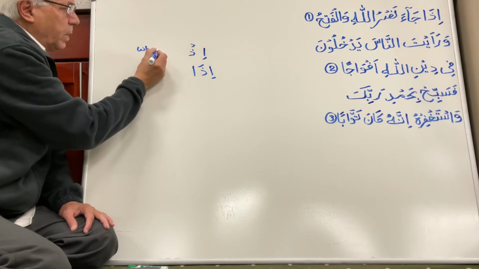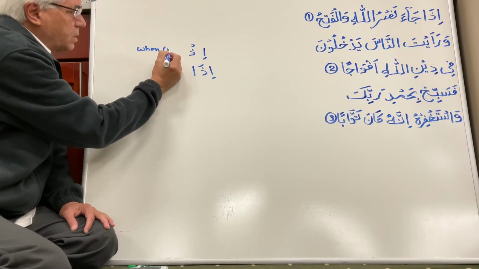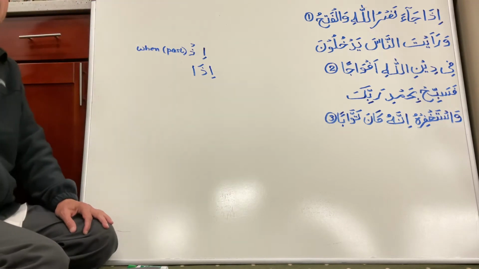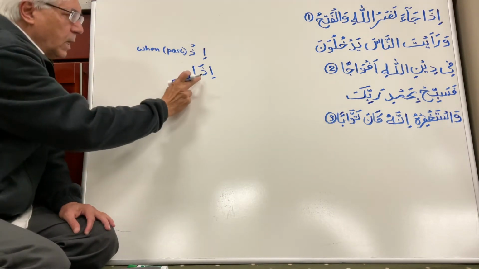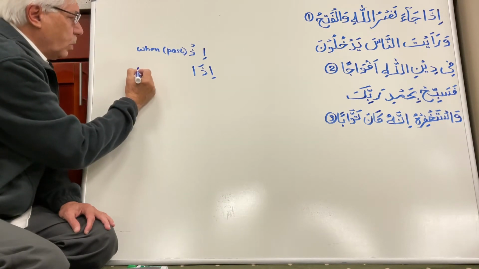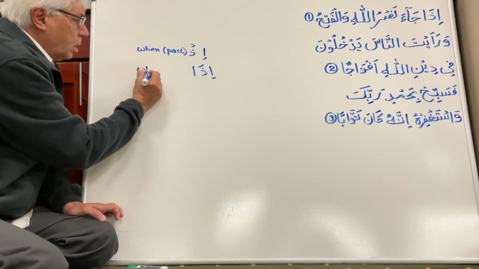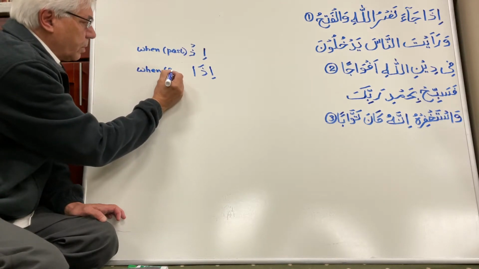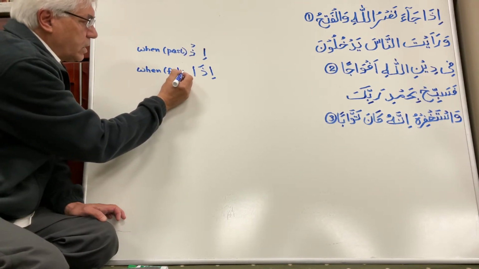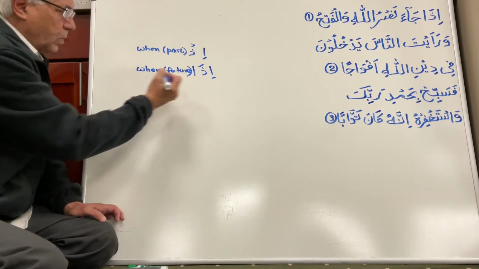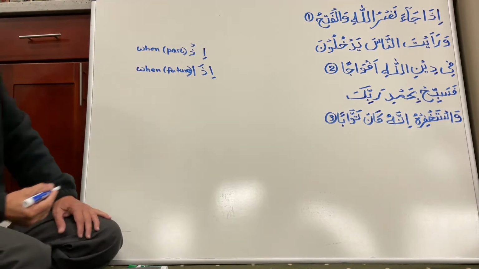Okay, but idh is used for past tense. Something happened in the past and you are describing that, then you say idh, when something happened in the past. Something which is happening now or in the future, then you use idha, when. And this, let's just write down future. And this is a very important, powerful word. Okay, and we'll see the effect of that.